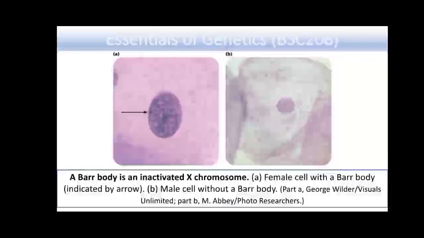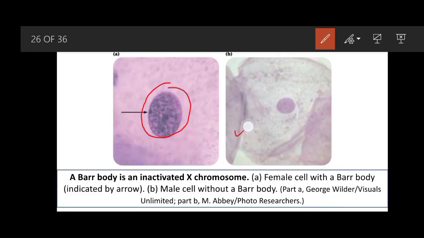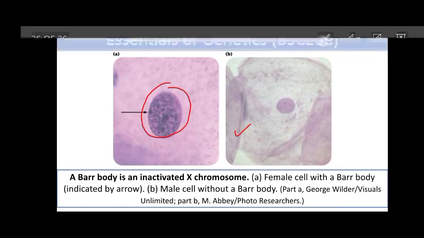So in this figure, this one is the Barr body. This is the inactivated X chromosome, but this inactivated chromosome is not present in the case of male cells. So this densely packed chromosome is because of inactivation, and mostly inactivation is caused by methylation.